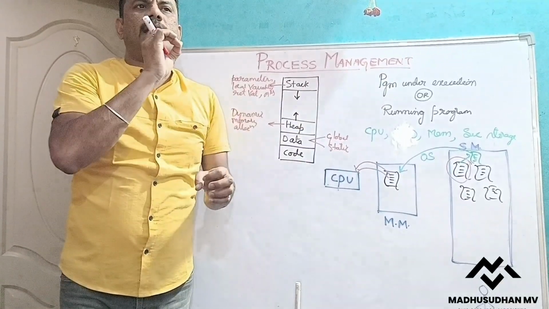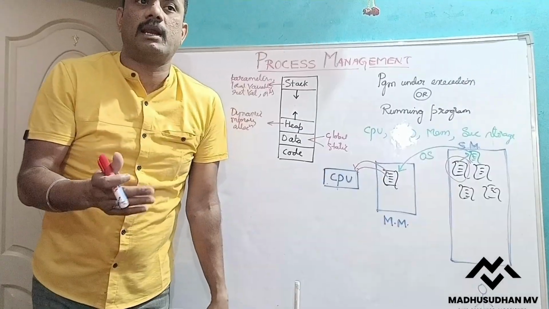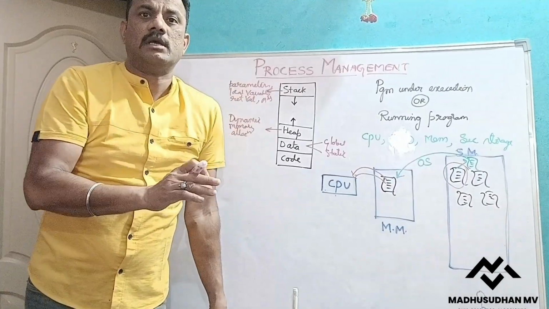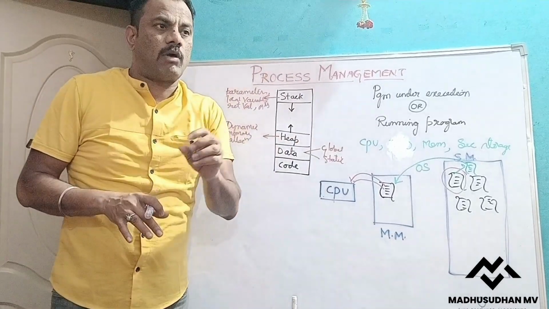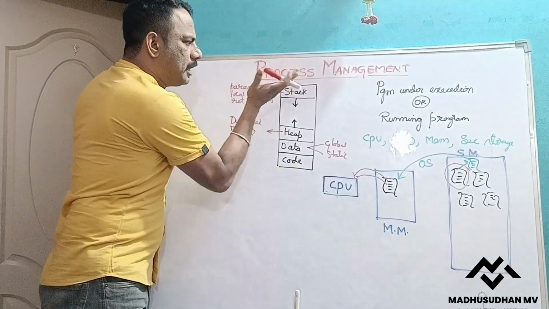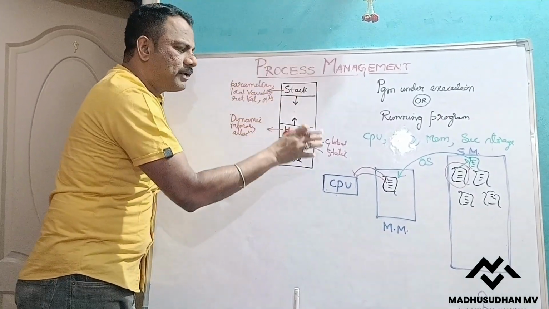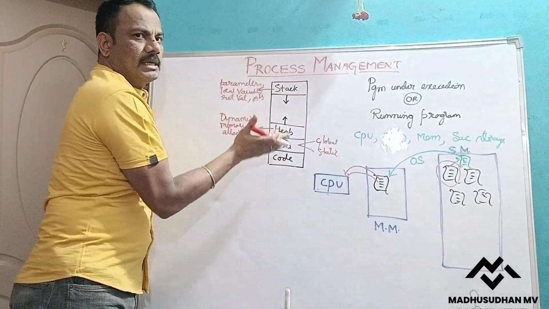At that time, they can easily take them. Similarly, our own dresses we also keep separately: daily wear dresses, night wear dresses, party wear dresses. So that picking as well as storing will be easy. Similarly, if we divide our data or the code separately, then it is easy for the CPU to take and execute. So that's why we are making them separately.